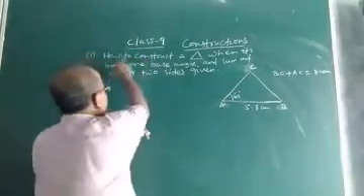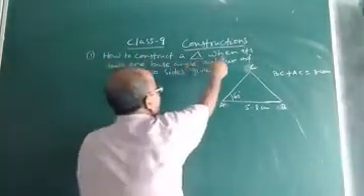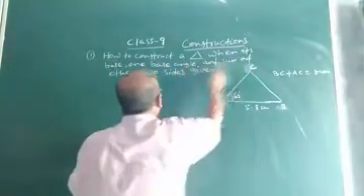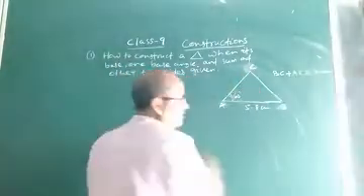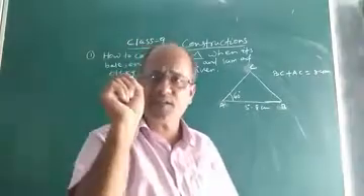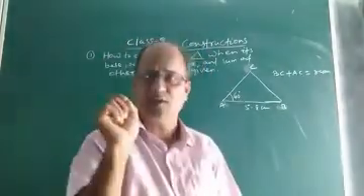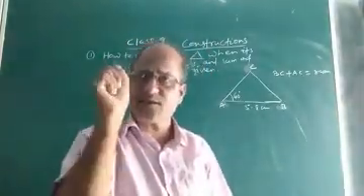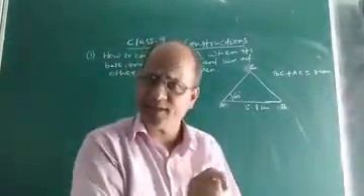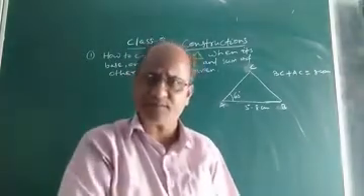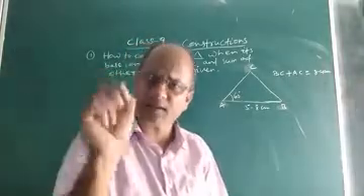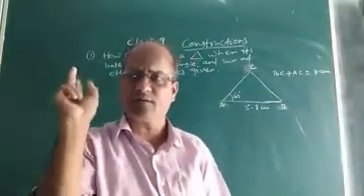I have written this construction one: how to construct a triangle when its base, one base angle and the sum of the other 2 sides are given. Here is the rough sketch. Children, for any construction work, a rough sketch is required. It is a must. First you draw the rough sketch, then make it fair, and then justify and write the steps.